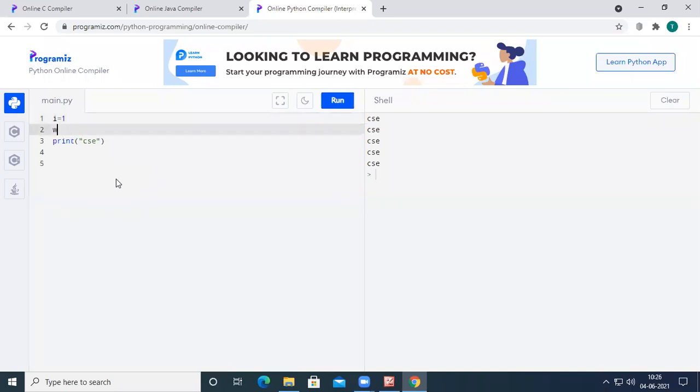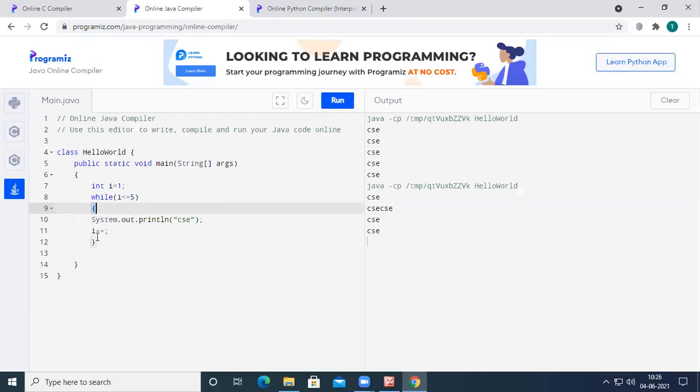and then in Python, as we discussed, the while syntax is a bit different. So we have to print CSC for 5 times. So I am going to take I less than or equal to 5, right? I less than or equal to 5. Here we have to use the colon. And as we discussed here, if you observe, we had maintained opening and closing braces for the while block.